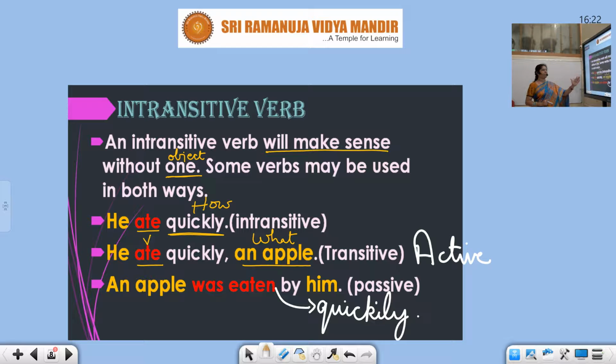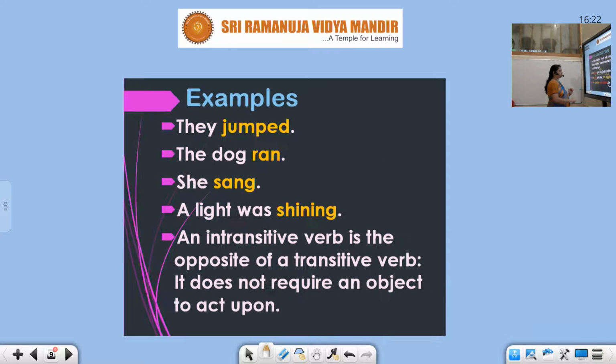So remember, students, once again, transitive verbs mandatorily demand an object. Intransitive verbs don't require an object. So this you must have understood by now. Examples. They jumped. It's understood. They jumped what? Is not required.